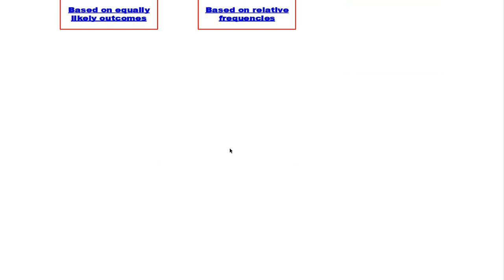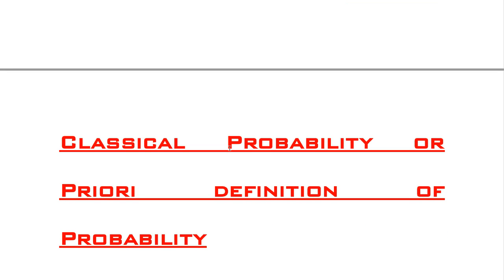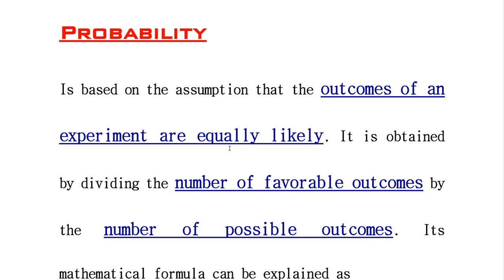Now we move forward to study in detail classical probability, or the a priori definition of probability. It is based on the assumption that the outcomes of an experiment are equally likely. Each outcome has equal chances to occur. It is obtained by dividing the number of favorable outcomes by the total number of possible outcomes.